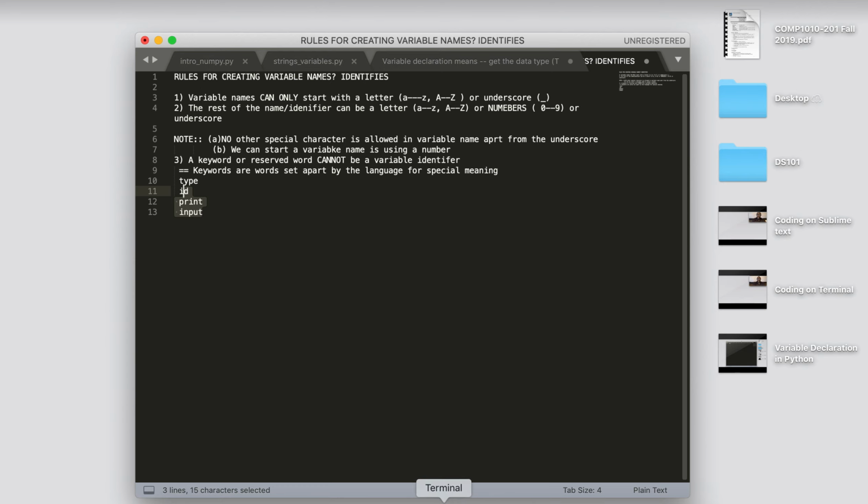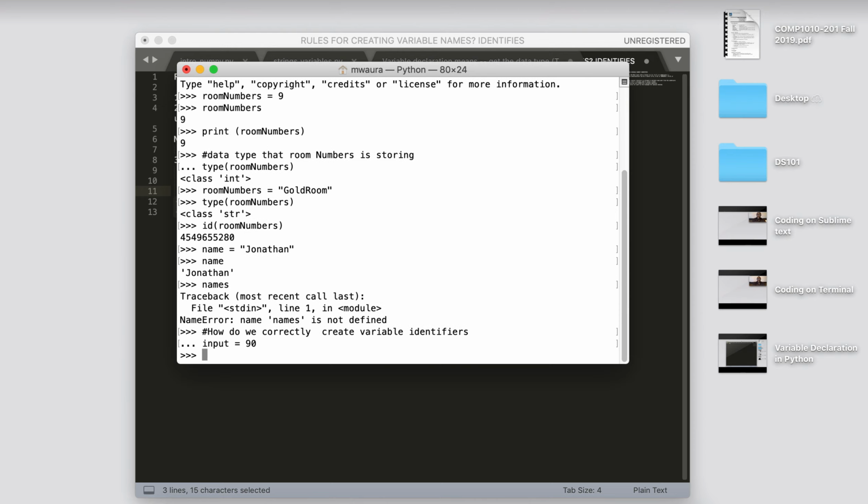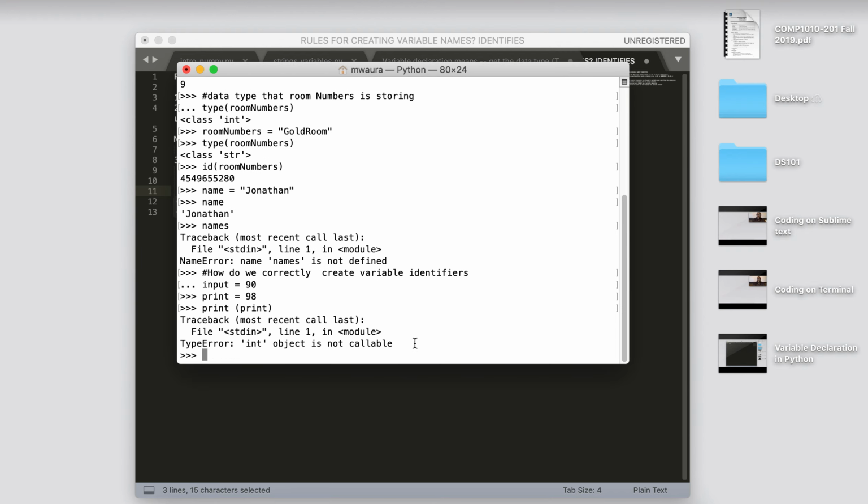So if I went back in here and put the word input and said input is equal to 90, what's going to happen? Or if I said print is equal to 92, we see that this object here is not callable.